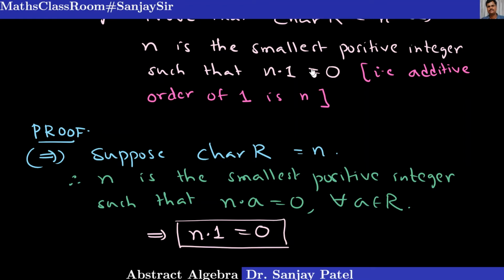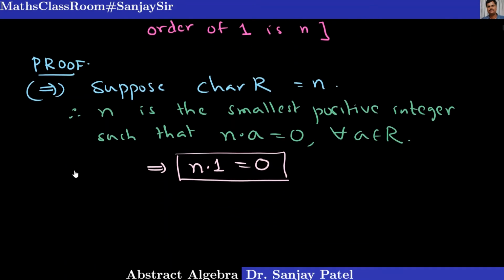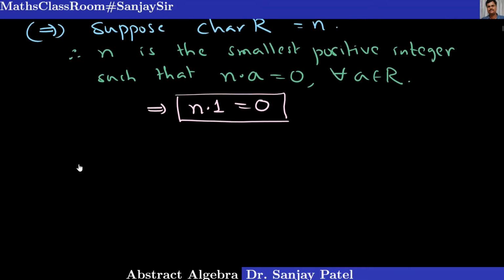But our aim is to show that n is the smallest number. This does not mean that n is the smallest positive integer which works for the unity element. We can have something less than n for which also that number times 1 can be 0. So we must prove in detail that it is not so.